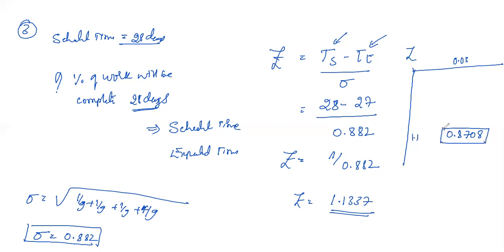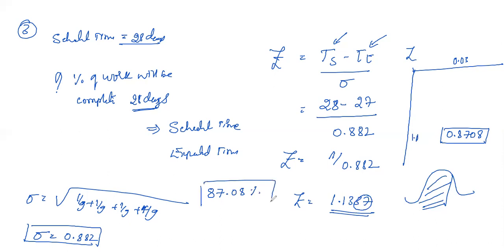Okay, so this is a value. That is the area under this curve, that much area is covered, that is the meaning. So for the point 1.1337, under the z column, under the sub column 0.03, you get this value 0.8708.